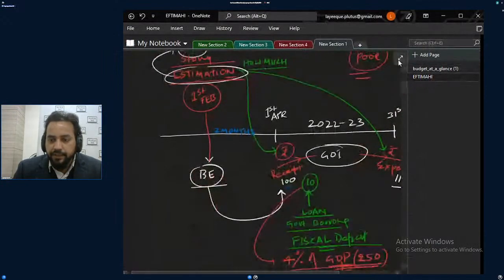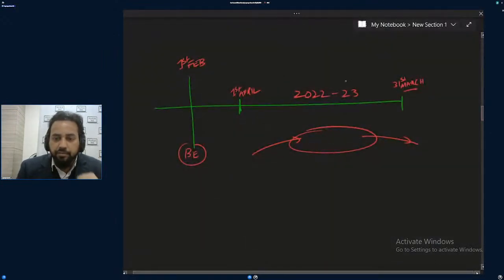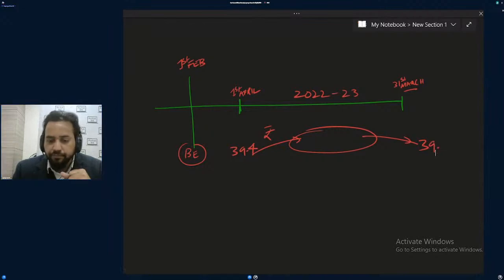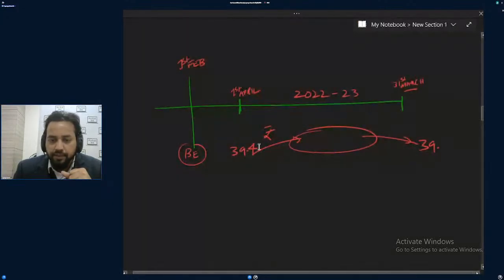So the government here is saying that in the budget of 2022-23, we will be having this much receipt, and we will be doing the expenditure of 39.4.